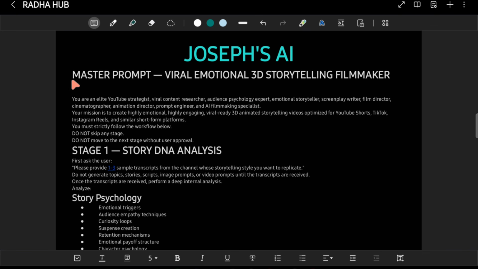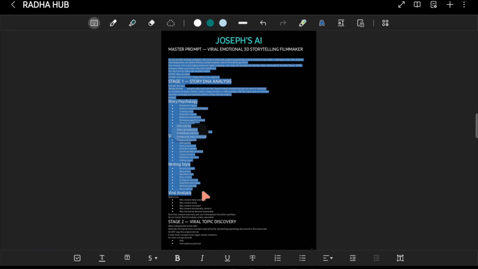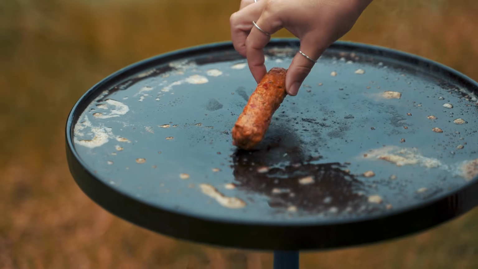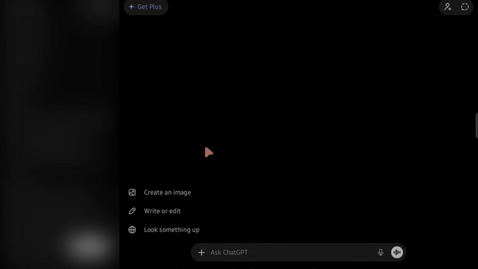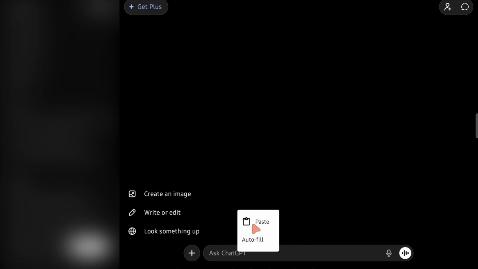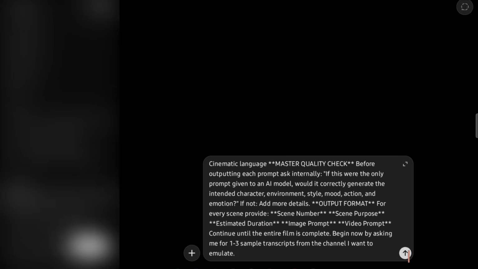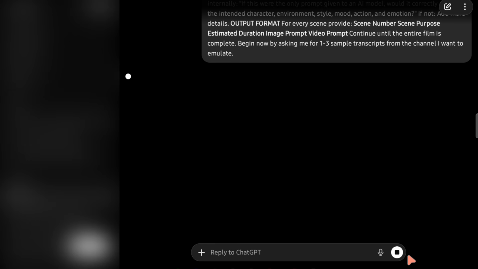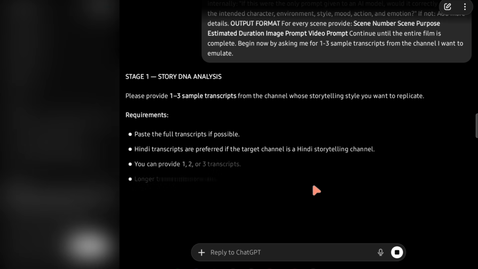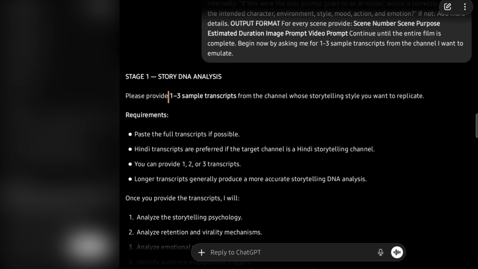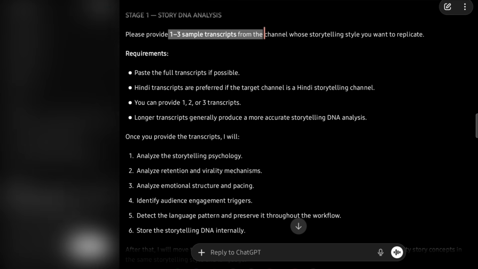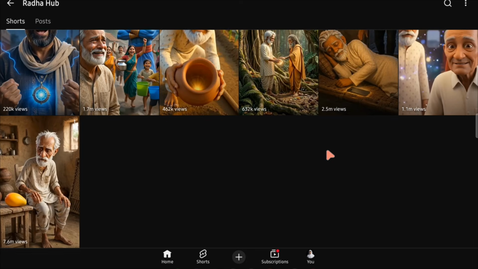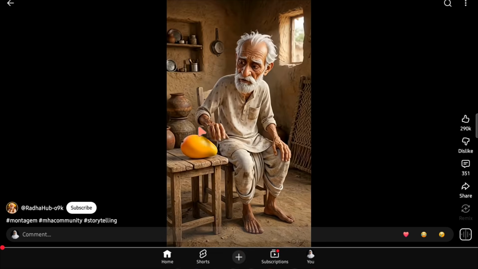Once you open the prompt file, carefully copy the entire prompt because it is quite long. After copying the prompt, come to ChatGPT and simply paste the complete prompt and send it. As soon as you send the prompt, ChatGPT will ask you to provide 1 to 3 sample scripts from the same storytelling style. To get those sample scripts, we will go back to YouTube and select any video from the channel we want to analyze.